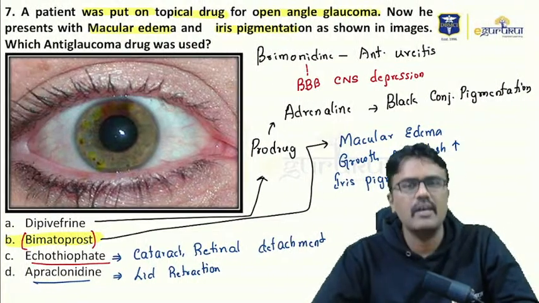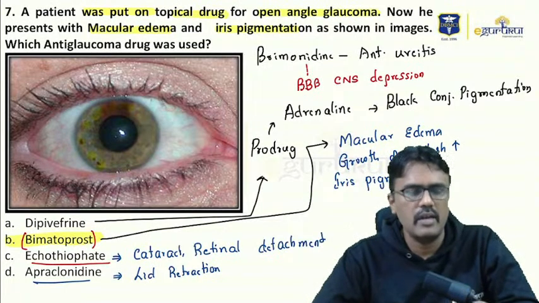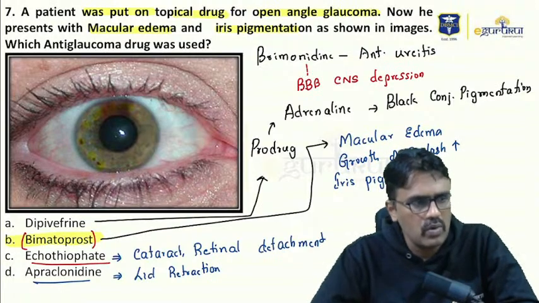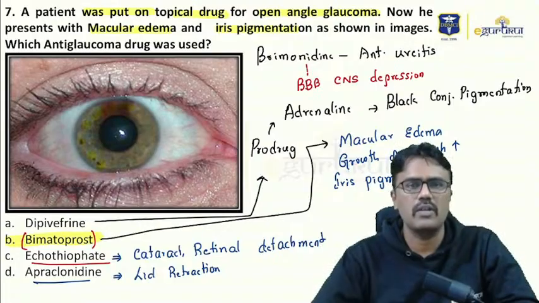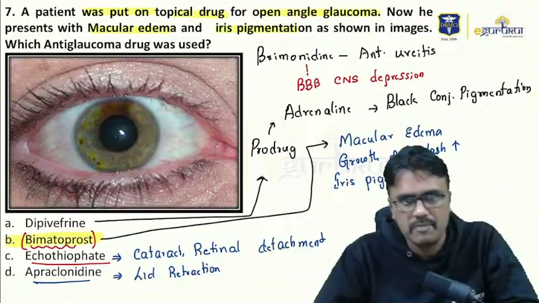Two more drugs are, number one, beta blockers. You can also use beta blockers, and we have a new drug called netarsudil, which is a Rho kinase inhibitor, which can be used for these conditions. So the answer here is B, bimatoprost. Now let us move to the next question.